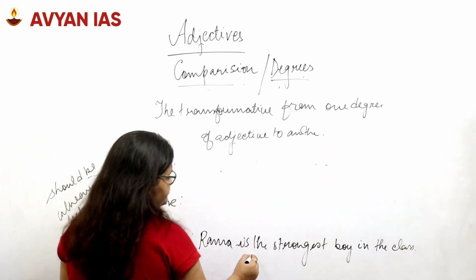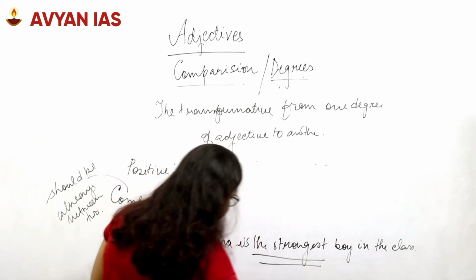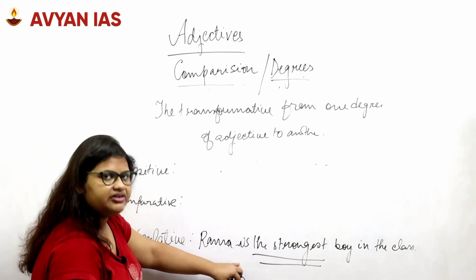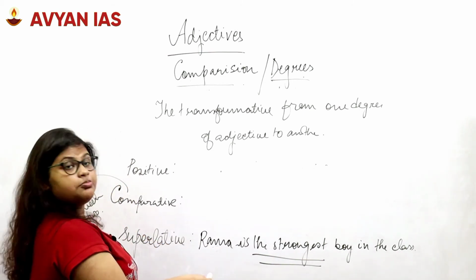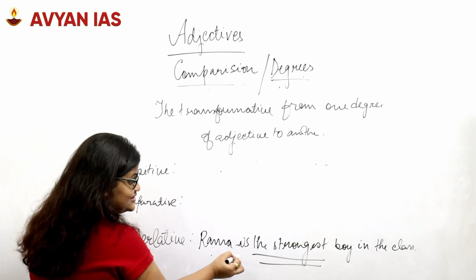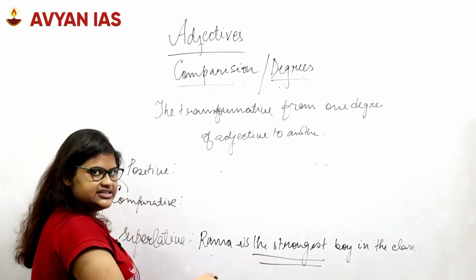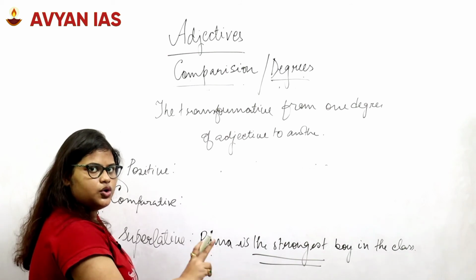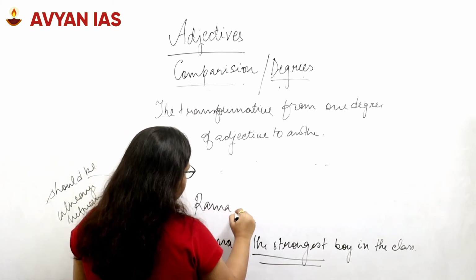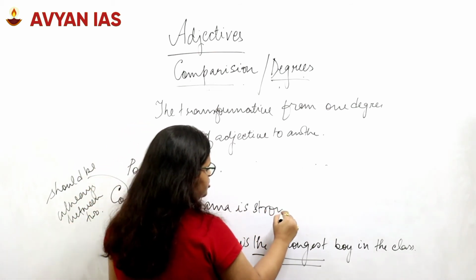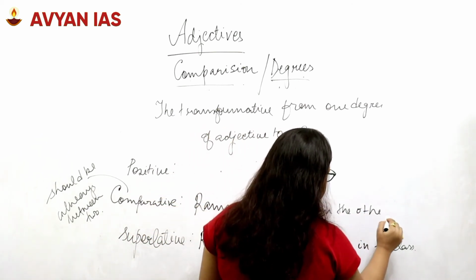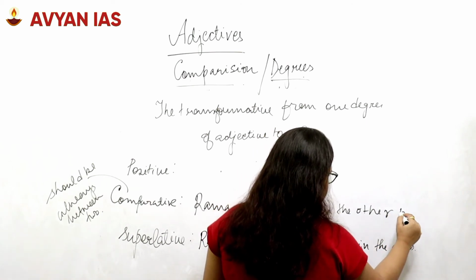The difference with the previous sentence is that I am saying he is the strongest boy in the class, but for the sentence where we talked about lead, it was one of the heavy metals, not the only heavy metal. But here Rama is without doubt the strongest boy, no one is as strong as him. So the comparative degree would be "Rama is stronger than the other boys in the class."